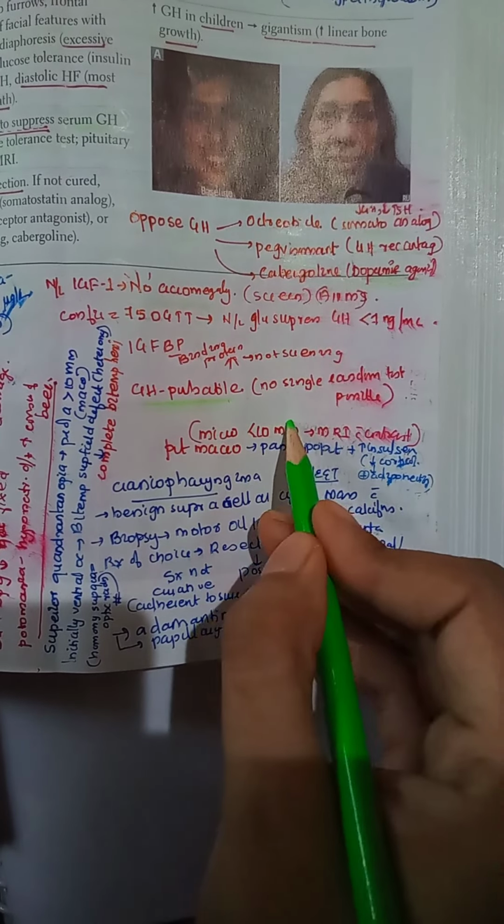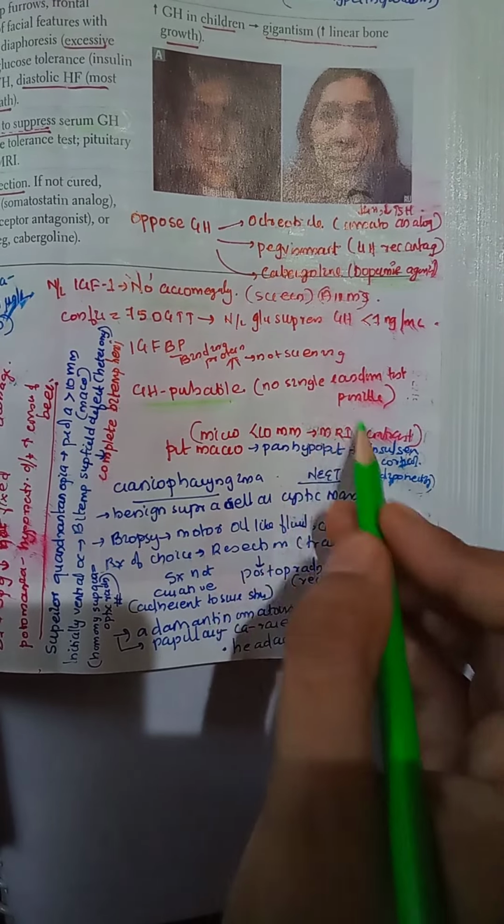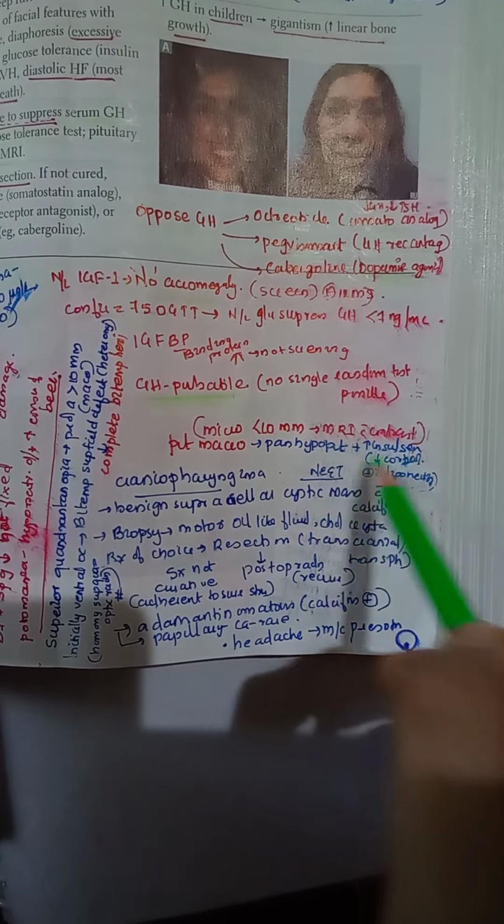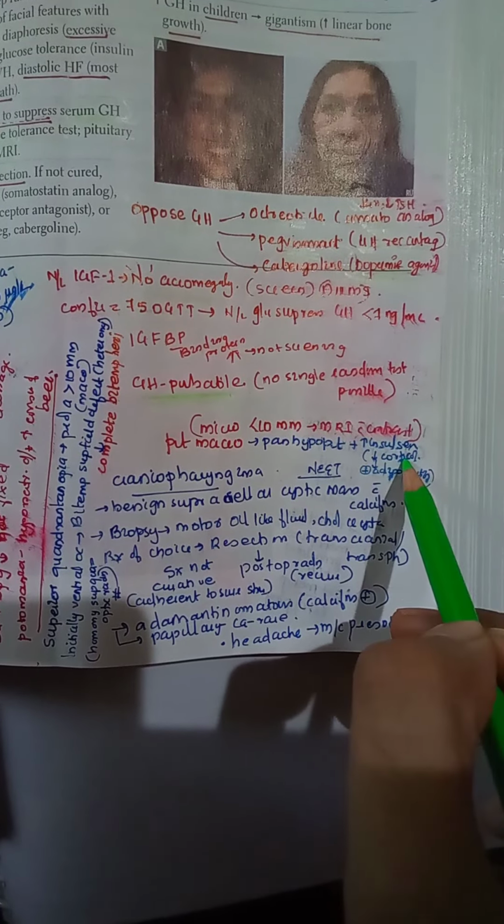Microadenoma is less than 10 millimeter. So you are going to check it with an MRI with contrast. In an MRI with contrast, it is going to come out very nicely. Microadenoma less than 10 millimeter, and pituitary macroadenoma, we know the features. We have already learned. Pan-hypopituitarism will be there, plus insulin sensitivity will be there.